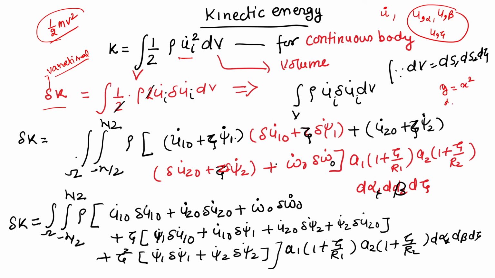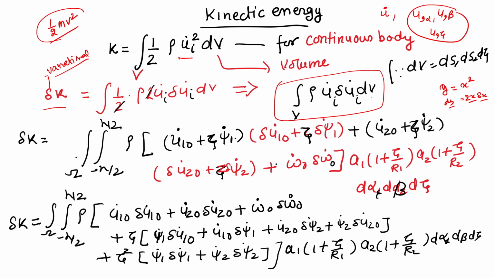So, what is that dy by dx? It will be just twice of x like that, and then you say that del of x. Same way we have written that. So, 2 will get cancelled out and ultimately the expression will look like rho u_i dot del u_i dot dV. So, this is our expression of the first variation of kinetic energy in the index form. Now, we have to write it in the explicit form, del K.